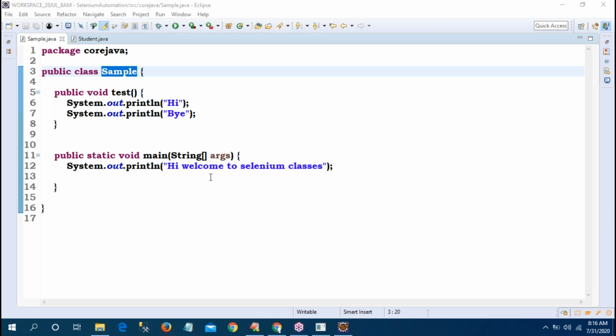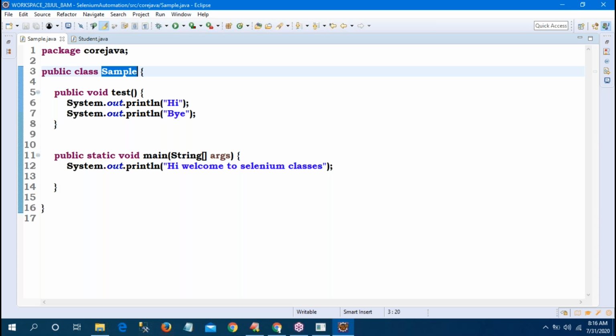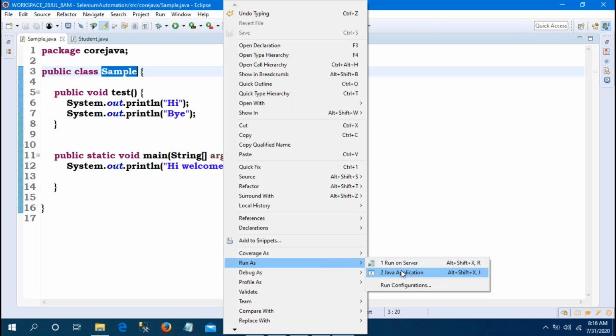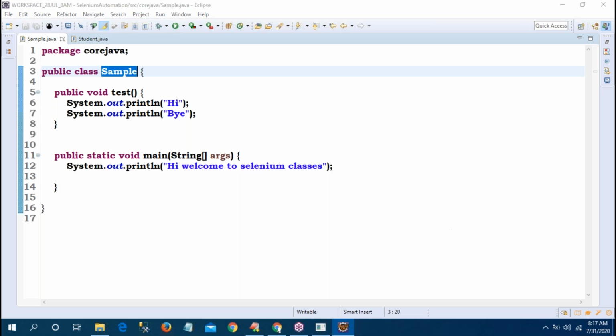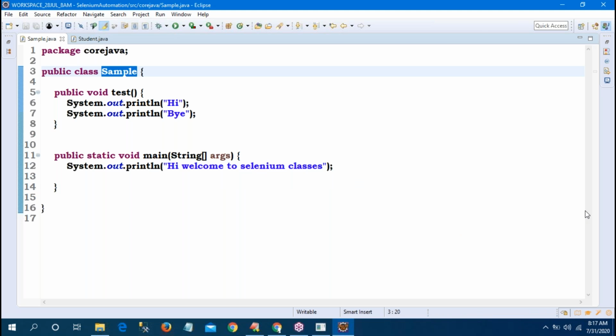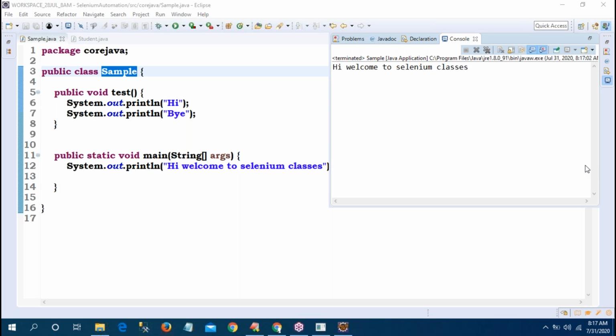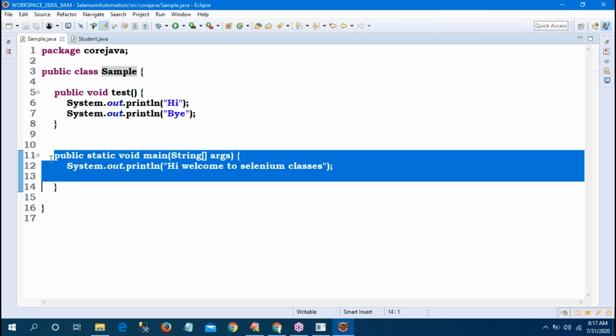But what about this? If I run the program, observe carefully. In the output, I will get only hi, welcome to Selenium classes. If you have any doubt, run this. How to run? Right click on the program, run as. Only hi, welcome to Selenium will come. I'm not doing anything. What is the output I'm getting? Hi, welcome to Selenium classes, because JVM will execute only the main method.